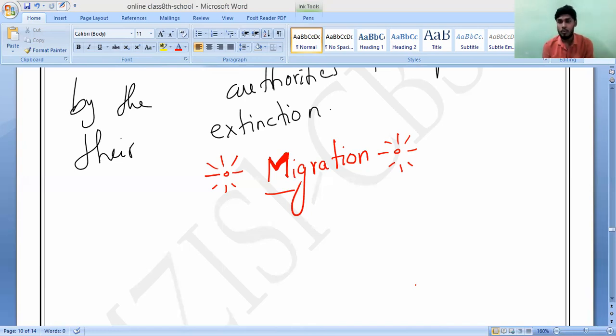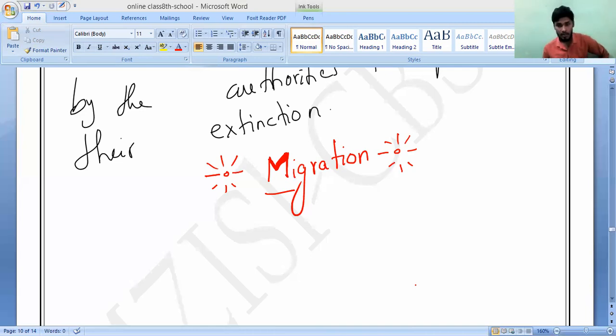Remember, it is the process of a bird or any kind of animal, not only birds, though basically birds, which we used to see in India also. The process of a bird moving from one place to another, according to the season, is called migration.